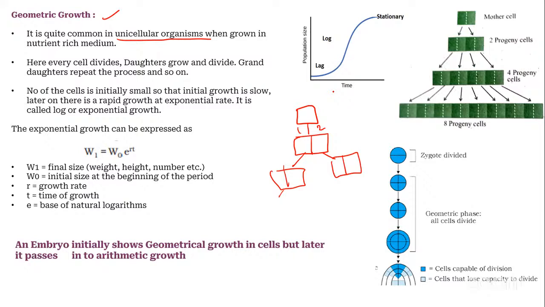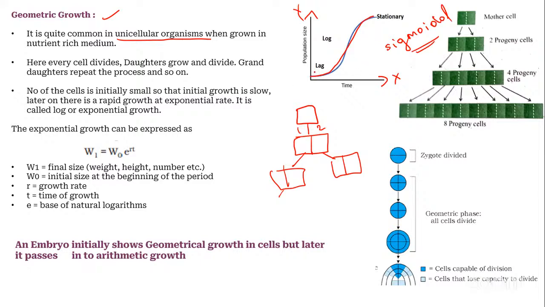So here you can see the graph. On the x-axis, it is time. On the y-axis, it is population size. It will give the graph that we call a sigmoidal curve. Remember, the geometric growth will give the sigmoidal curve.